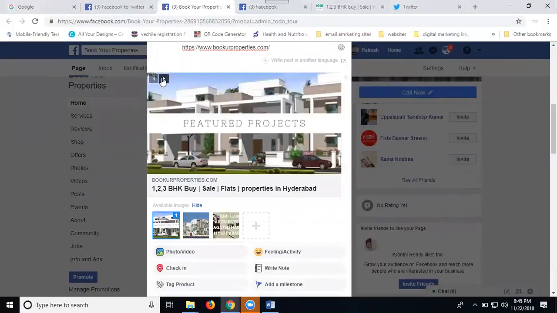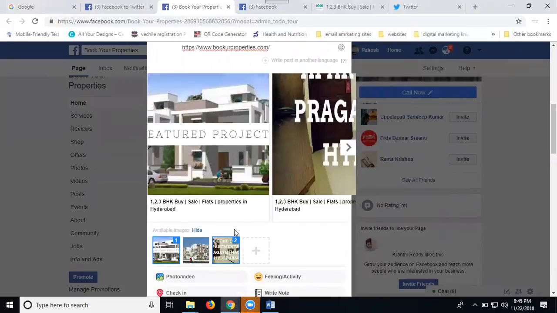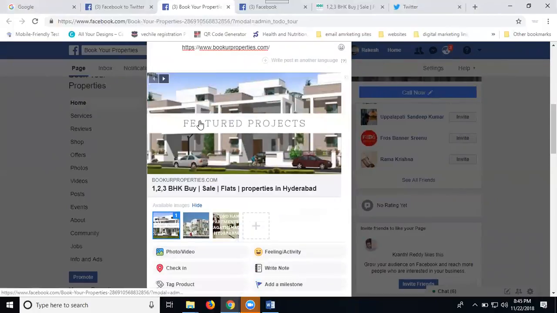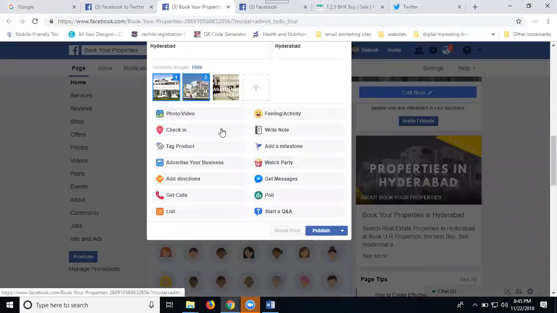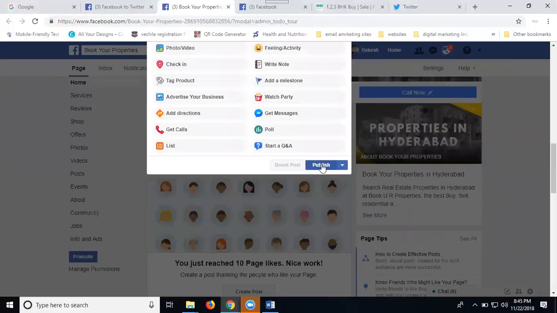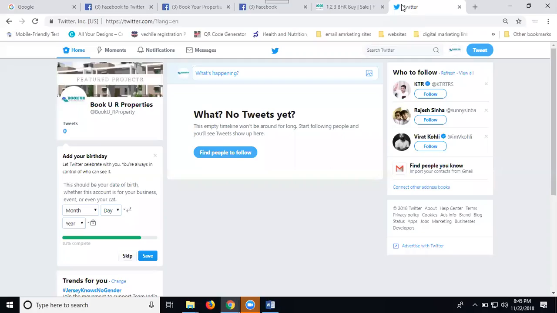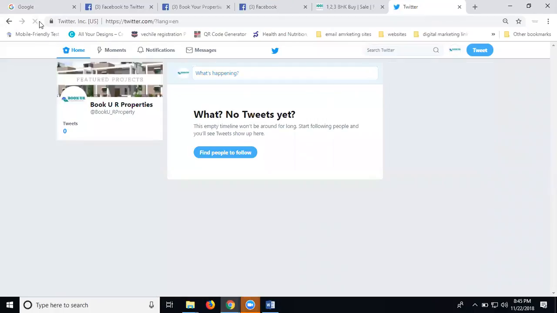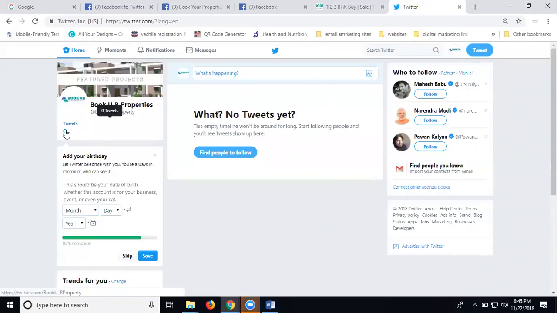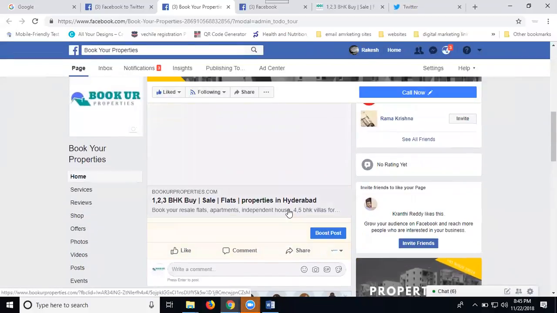I'm selecting this image. I'm selecting this image. Select it. Click publish. Once publishing is done on your Facebook page, now go to your Twitter. Now click refresh. Right now, how many tweets are there? Zero. So just waiting for your post.